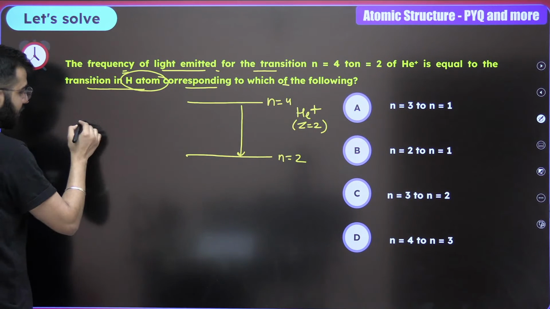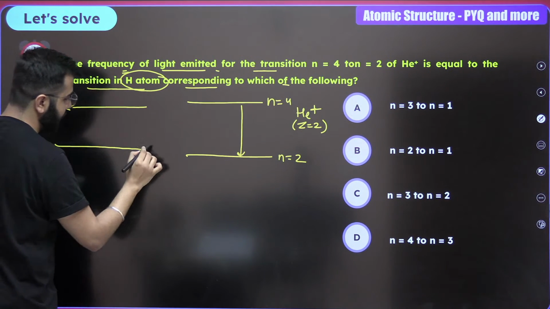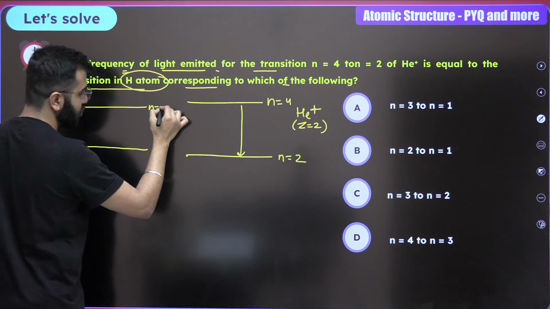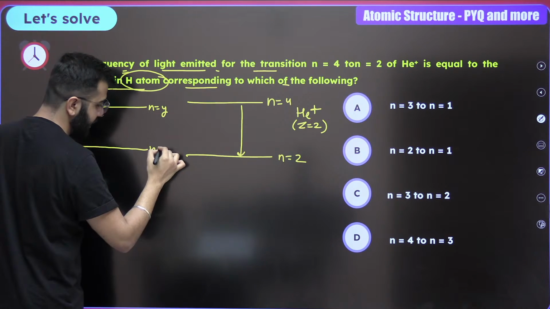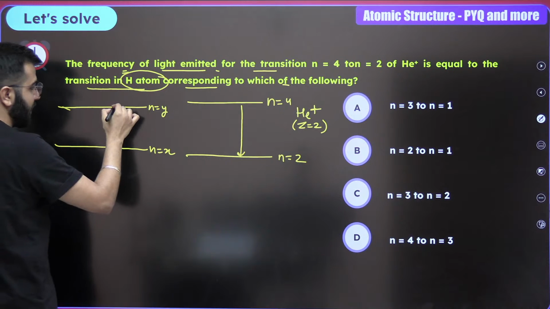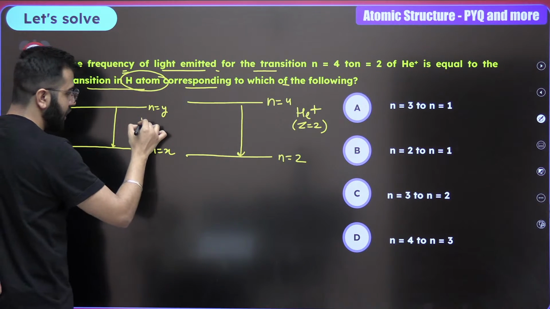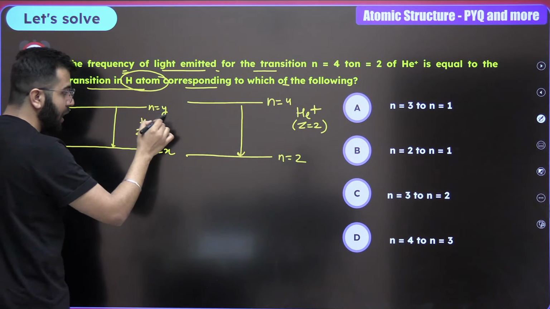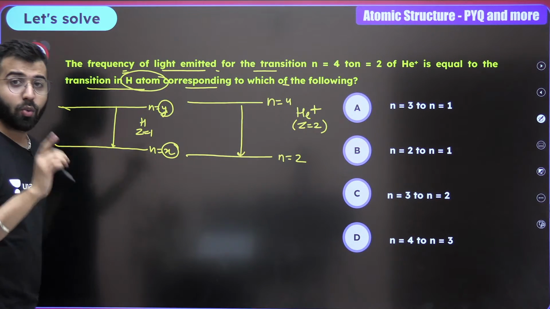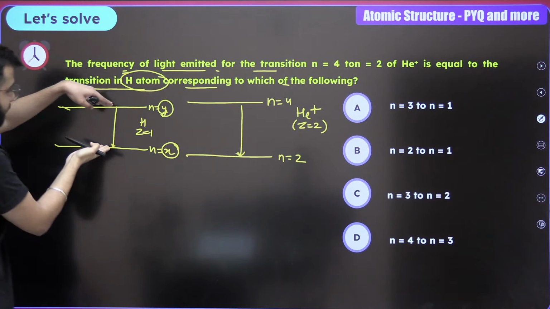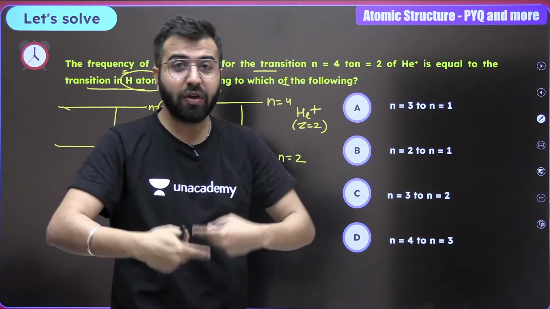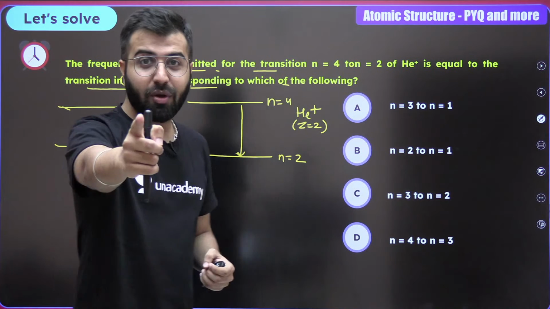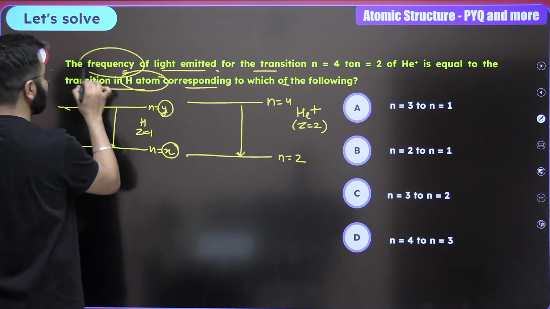So guys, now they're talking about if we have n equals y and n equals x. We don't know, but the electron should come for hydrogen where Z value is 1. What should be the value of x and y? Where the energy gap is going to be the same. And how do we get to know that they're talking about the energy gap? Because they're talking about the frequency should be the same.